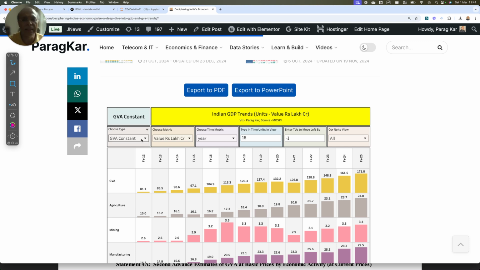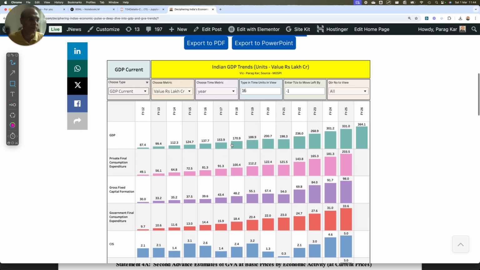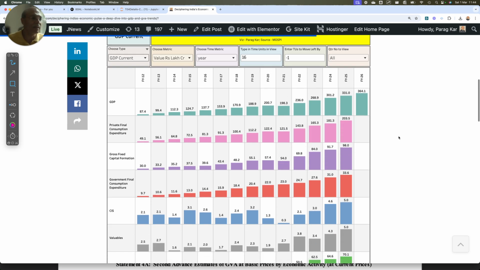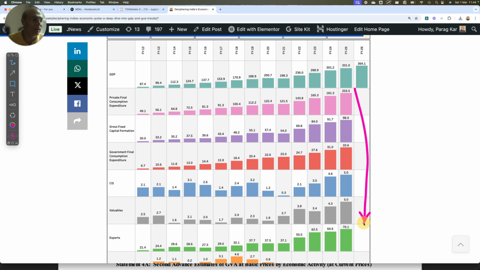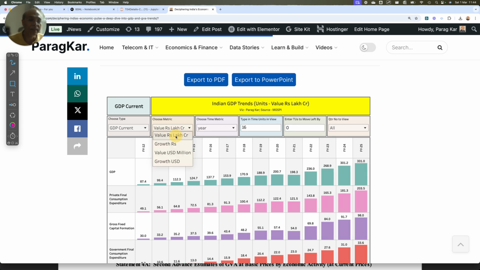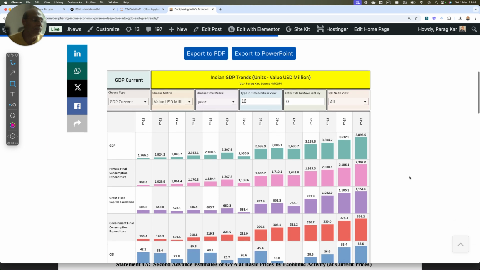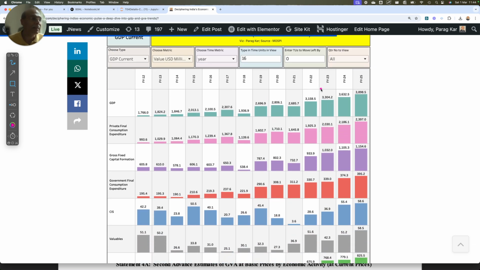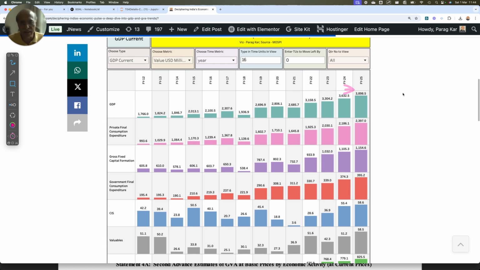Now let's look at the final one thing regarding the $5 trillion economy, which I've already done. So I will do just a preview for the viewers who are interested in seeing it, because we don't have the FY26 numbers here. So I have just kept this blank, and this is a projected number of the government. So I'll remove this -1 and put it 0. And then I will basically take in value in USD million. So you can see that we are in FY25, we are at 3.898 trillion dollars, right? So we are close to 4, not even touching 4, right?